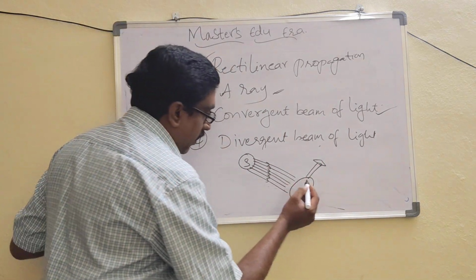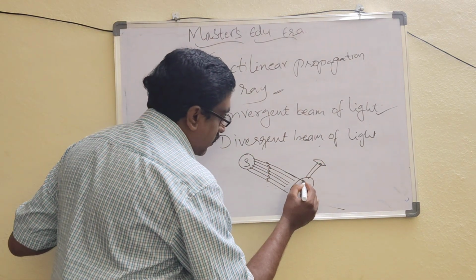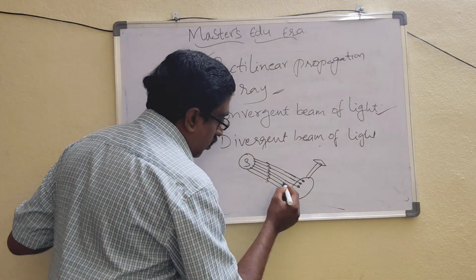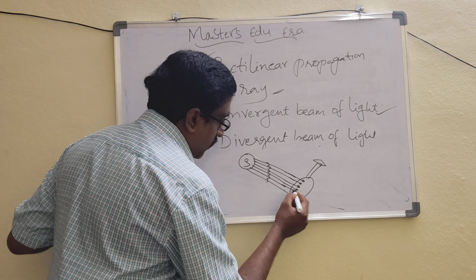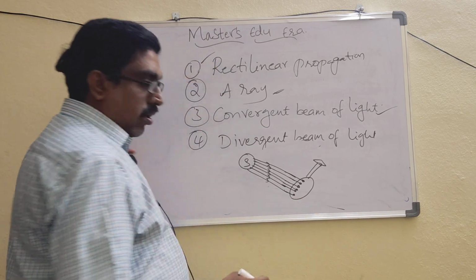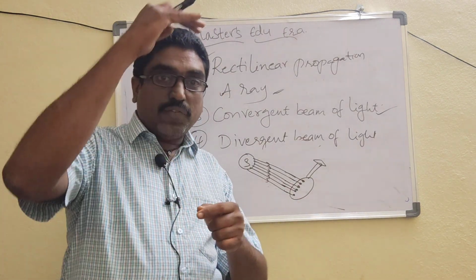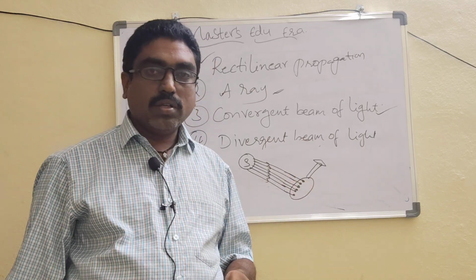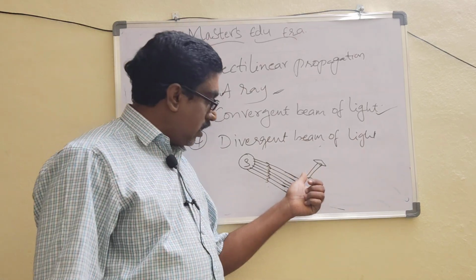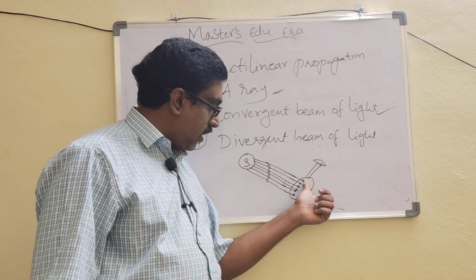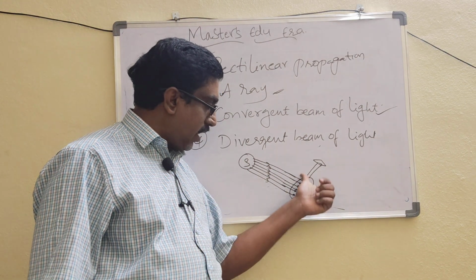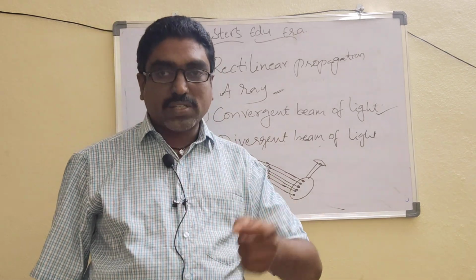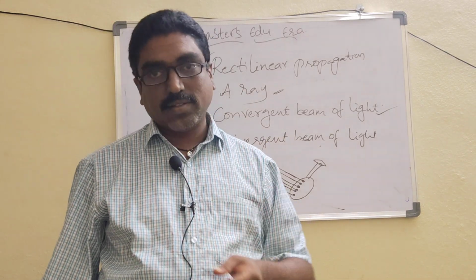Okay, so what happened here? All the light rays are coming from the sun. They all come and touch one of the surfaces of the lens. So this first light ray touches here, second light ray touches here, third light ray touches here, like this. Different light rays touch one of the surfaces of the magnifying glass.